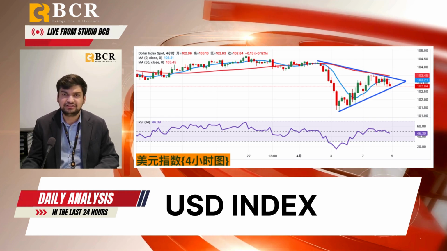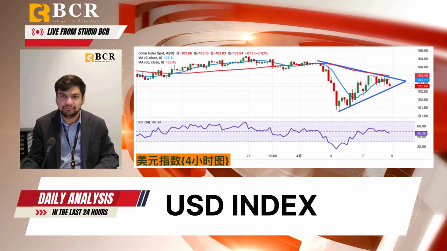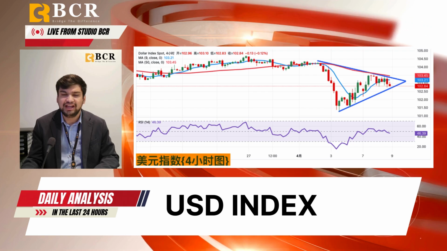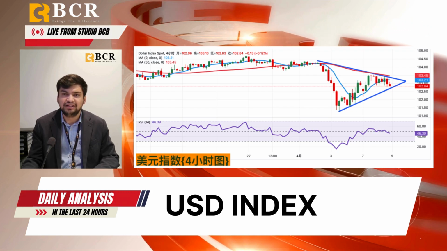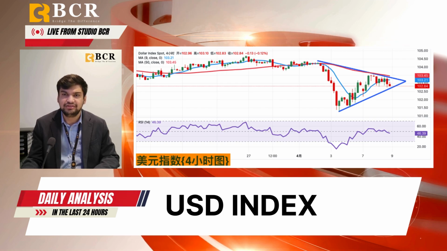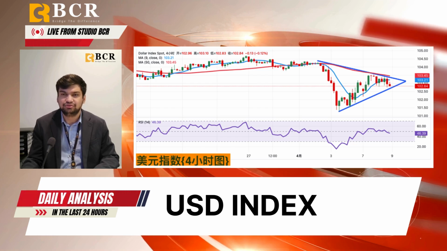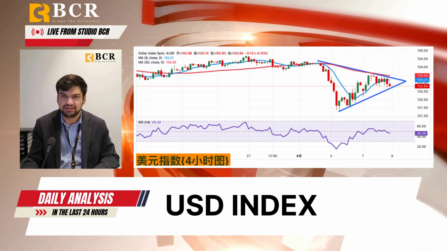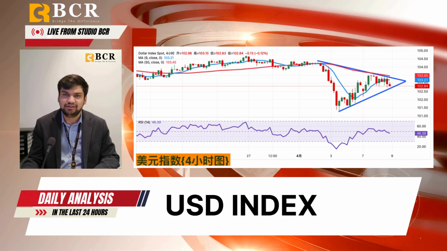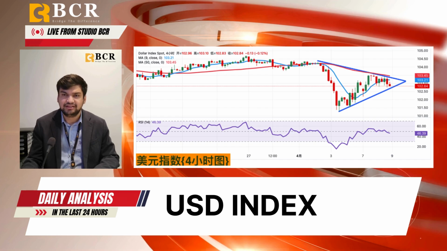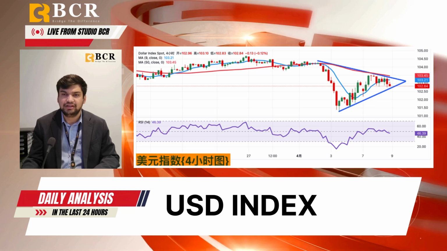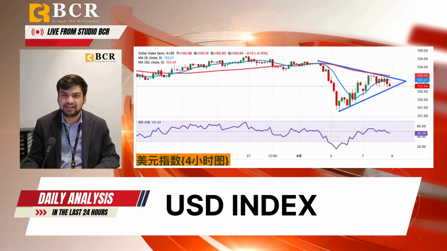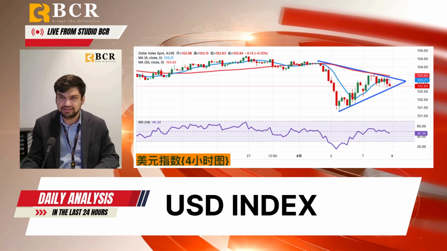The US dollar index is trying to continue to rise on the basis of the rebound on Friday, hovering at the top of the intraday range before oscillating at 103.5. The technical indicators on the daily chart, the moving average convergence divergence MACD signal, show the potential upside push, while the relative strength index remains neutral around 38. Nevertheless, the 9-day and the 20-day simple moving averages still send downside risk signals.